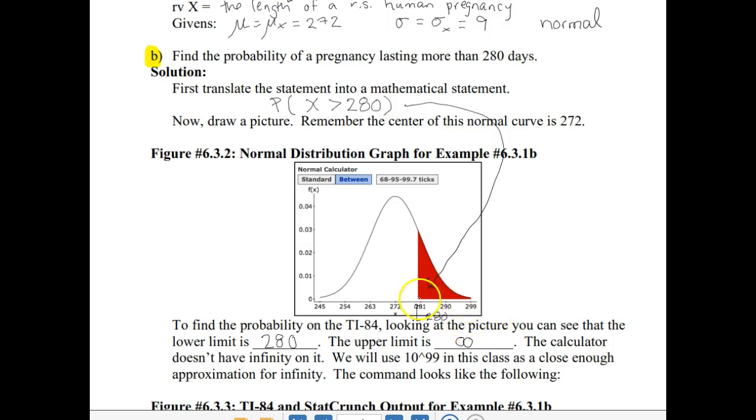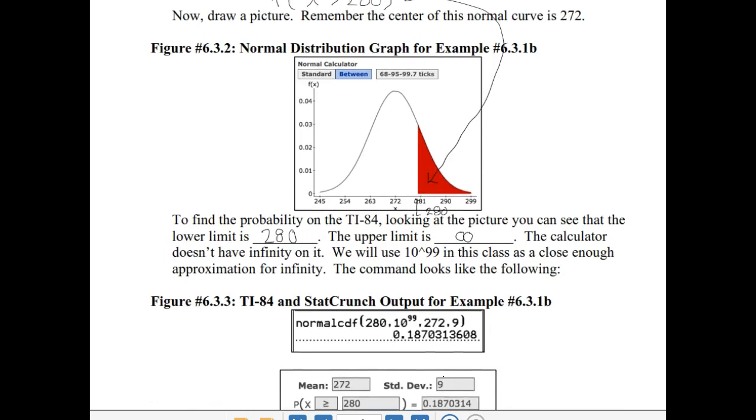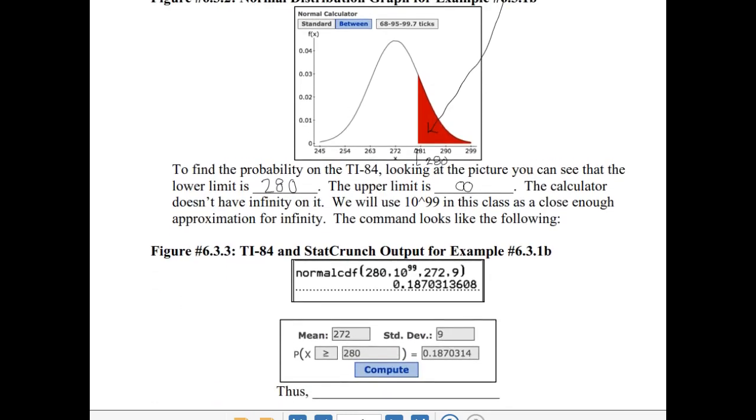But the curve we use to model that situation does extend out to infinity, with basically zero area out there. The calculator doesn't have infinity on it, so we're going to use 10 to the 99th power as a close enough approximation. If you're ever in a calc class doing limits as x goes to infinity, you do not plug in 10 to the 99th power. It is just a close enough approximation for a stats class.